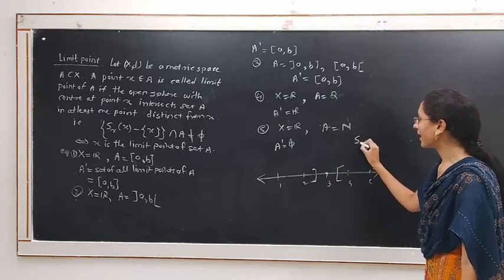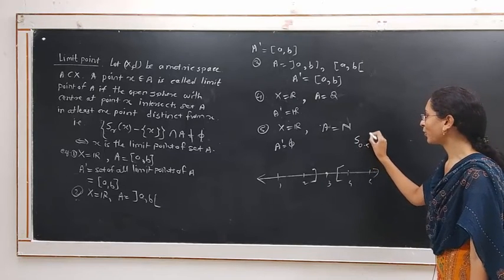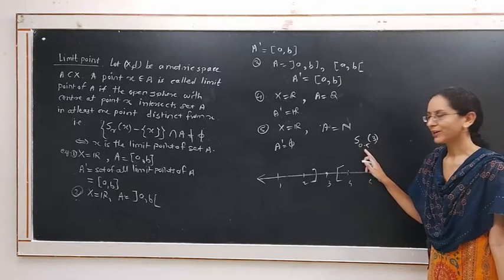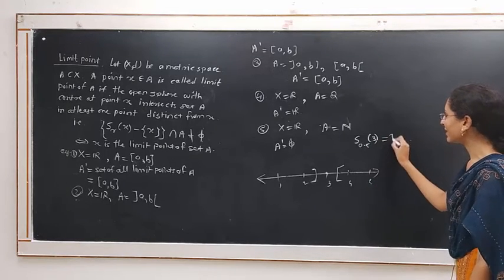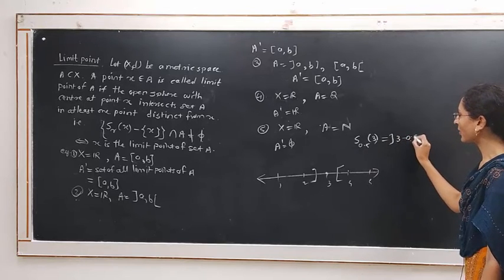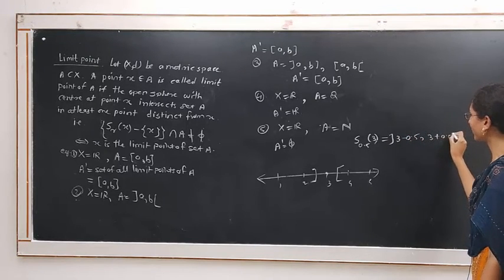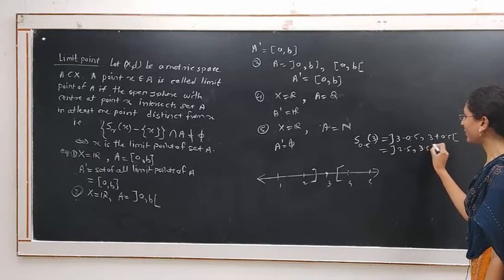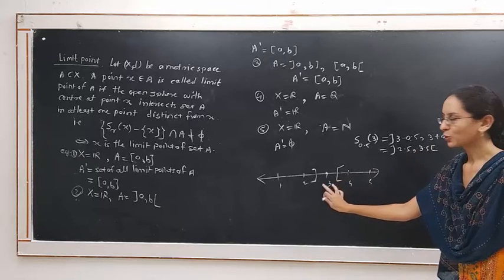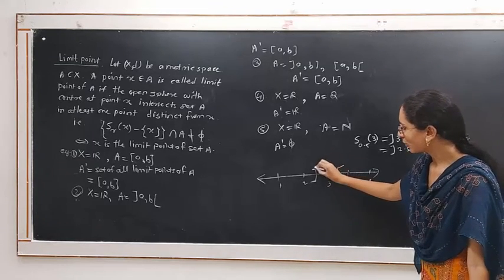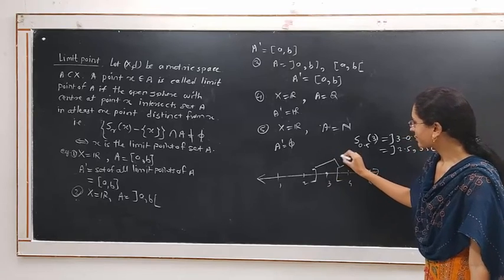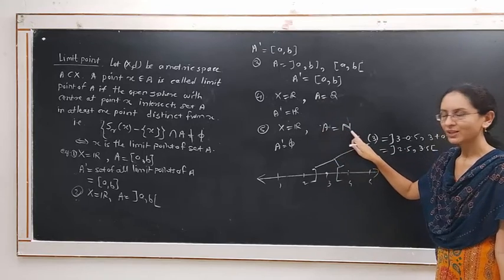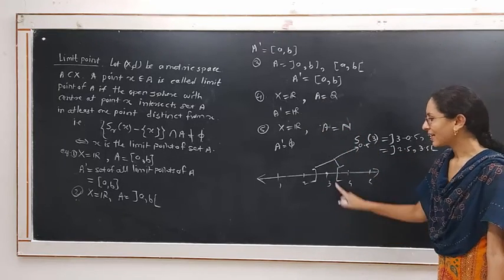If we choose S_0.5 of 3, this means the sphere with center at 3 and radius equal to 0.5. In R usual, this will be the open interval from 3 minus 0.5 to 3 plus 0.5, which is 2.5 to 3.5. This open sphere S_0.5 of 3 intersects this set A, the set of natural numbers, in only one point, that is 3.